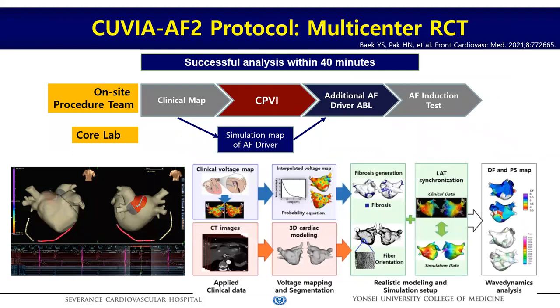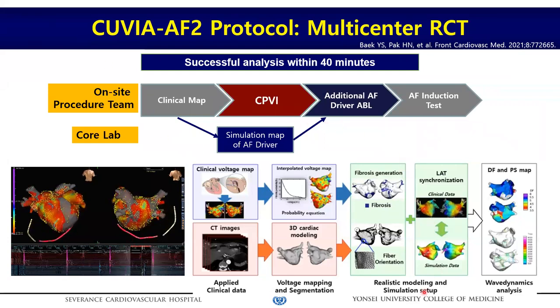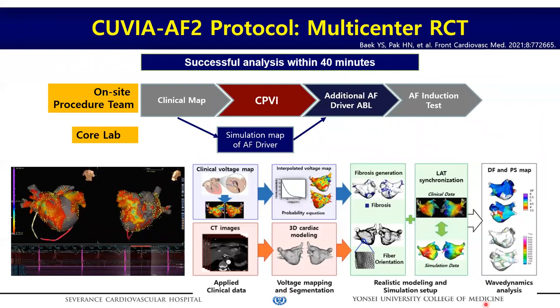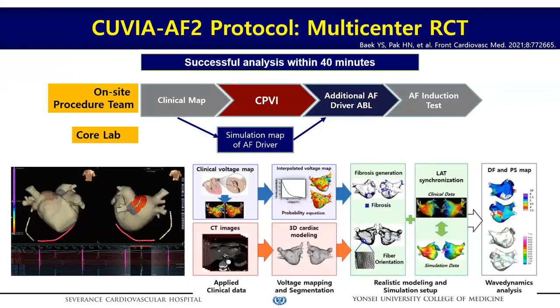However, based on the advancement of computation technology, we conducted a prospective multicenter RCT for computational modeling-guided real-time DF ablation in patients with persistent AFib. This is the QBI-AF2 RCT protocol using computational modeling integrated by patient-specific voltage, conduction velocity, fibrosis, and fiber orientation. At the beginning of the procedure, we acquired the voltage map like this.